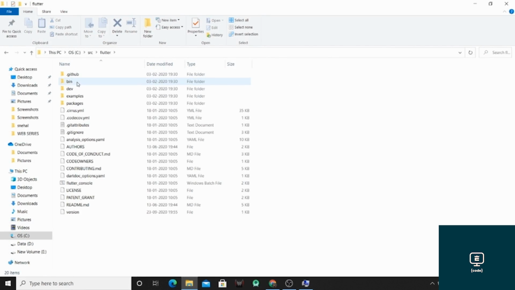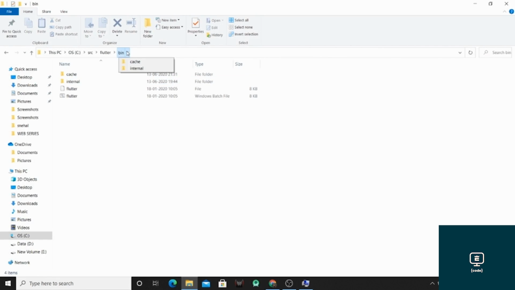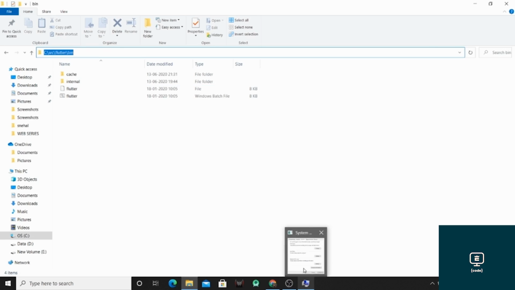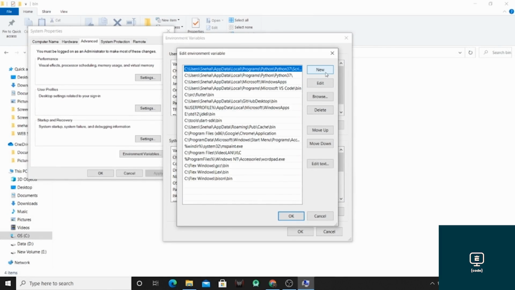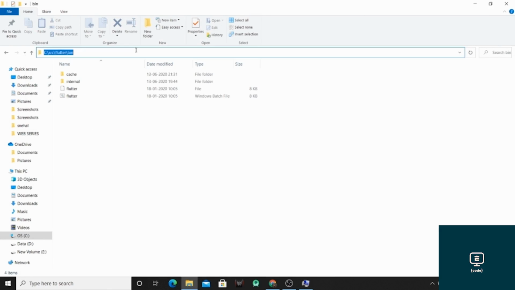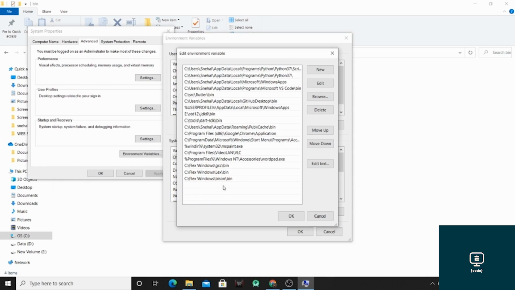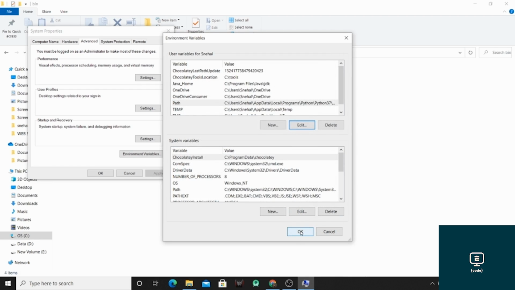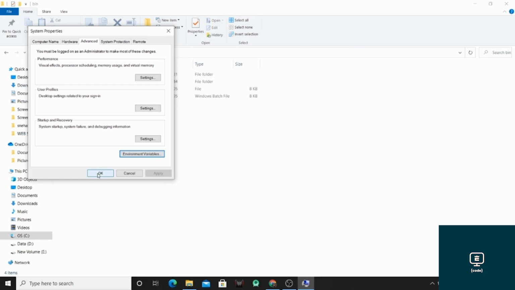this one. You have to paste the whole path here. Just copy this path, click on New, and paste the whole path over here. Like just copy this, Control C, click on New and paste it. As I already pasted this path, like here it is, I'm going to remove this. After that, click on this button, OK. Now in this one, OK, and at last, click on OK.